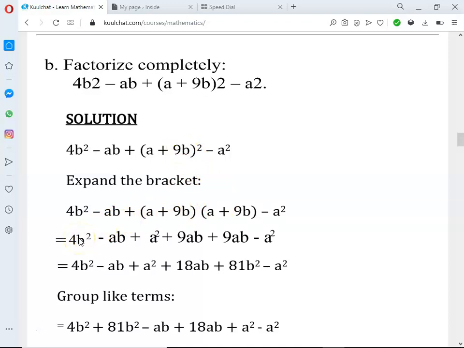Okay. So here we are still expanding the bracket. So we get 4b squared, minus ab, we've maintained it. Plus with this a to multiply this a, we get a squared. With that same a to multiply 9b, we get 9ab. Then alphabetical order, so a should come before b. So we are done with the a. So come and take the 9b. Use the 9b to multiply the entire second bracket. So 9b times a give us 9ab.